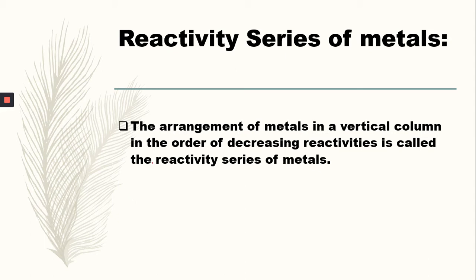What is it? The arrangement of metals in a vertical column in a series, in order of decreasing reactivities, is called the reactivity series of the metals. Let me show the reactivity series of the metals. You will understand in a better way.